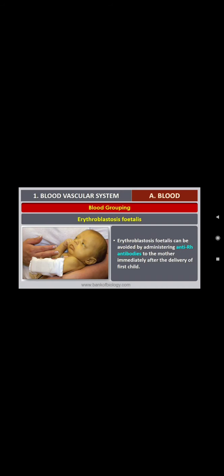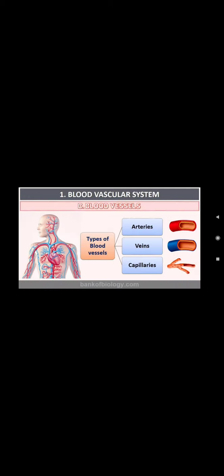So next comes the blood vascular system. So let us discuss about this system in the later period, in the next class.